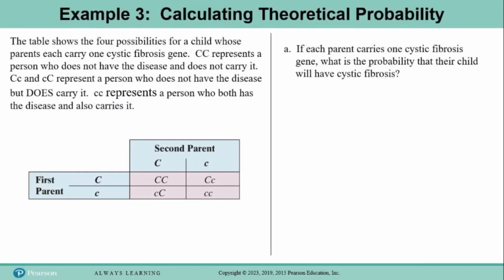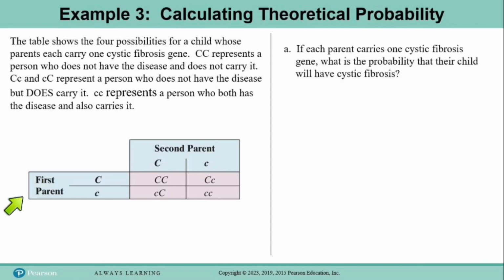Now let's look at example 3 together. This is still a theoretical probability. So the problem says, the table shows the 4 possibilities for a child whose parents each carry one cystic fibrosis gene. Capital C represents a person who does not have the disease and does not carry it. Capital C, little c, and little c, capital C represent a person who does not have the disease but does carry it. And little c represents a person who both has the disease and also carries it.